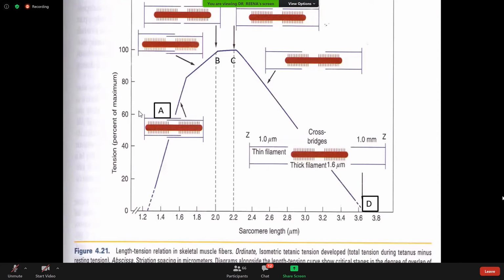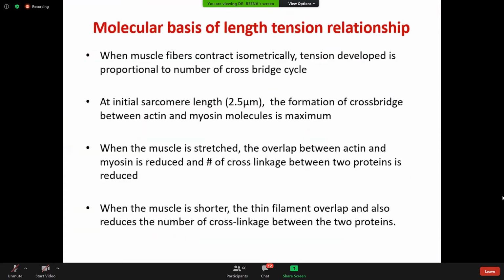Okay, so the tension or the force of contraction developed is directly proportional to the number of cross bridge formations. More cross bridge cycle formation, the tension developed will be more. So this is the difference. This is explained by your length tension relationship, the length of the muscle fiber and the tension developed in the muscle fiber. So this is the explanation. Please go through it. I will provide you the slide.